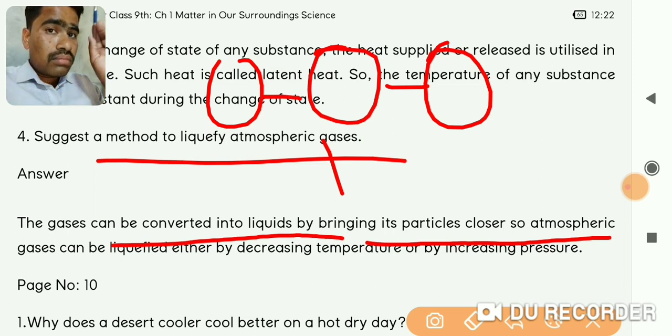If you cool them, the kinetic energy possessed will be absorbed. If heat is provided instead, the particles will not go closer, they will go away, and the kinetic energy increases.